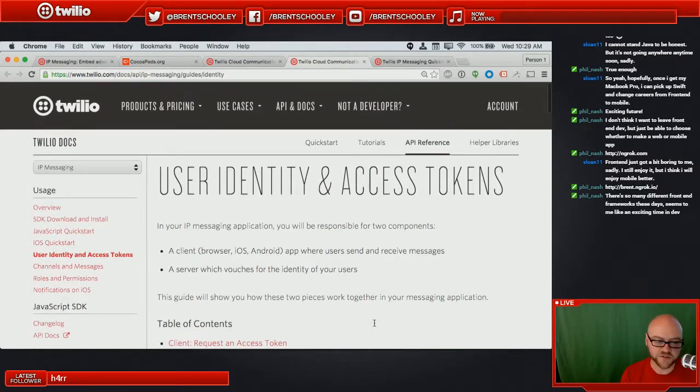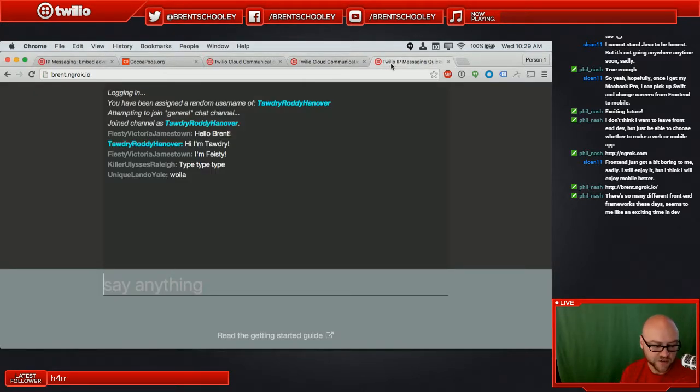But we've got a bunch of different options for backends, and we've got a bunch of different options for front ends. Looks like we've got Killer Ulysses Rally, and we've got Unique Lando Yale. So we've got a bunch of different uniques watching this right now, and that's cool. I'm going to code some iOS stuff now.